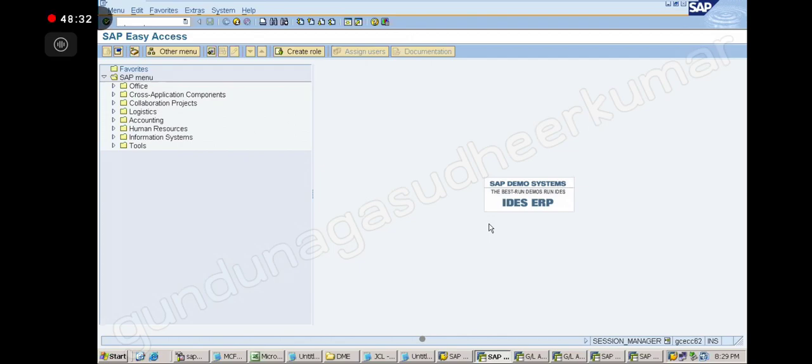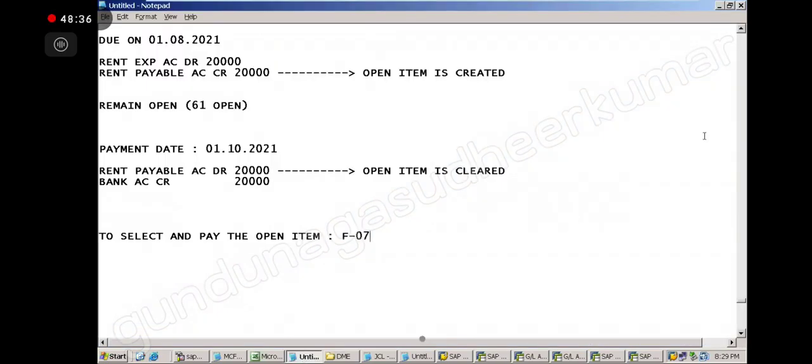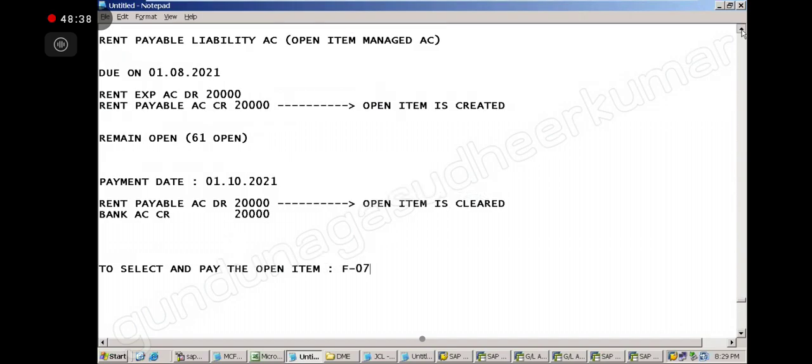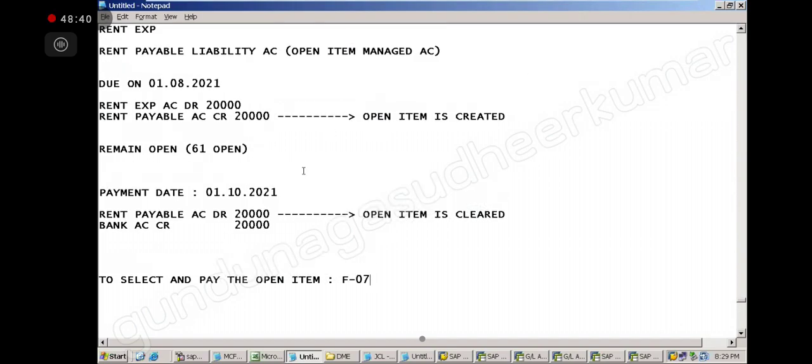If you are paying by cash, but these days nobody is paying by cash now. Show the cash sheet, please. Okay, understood the open item management concept? Yes, sir. Yes, sir.